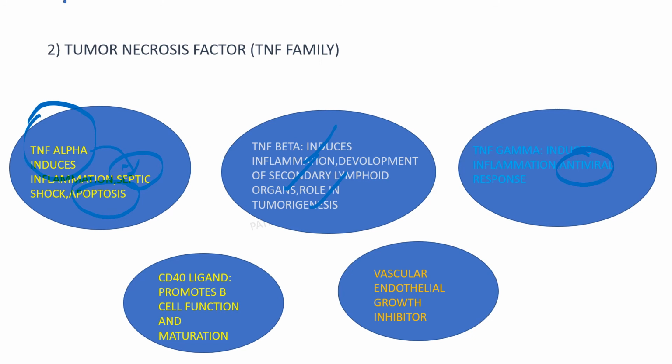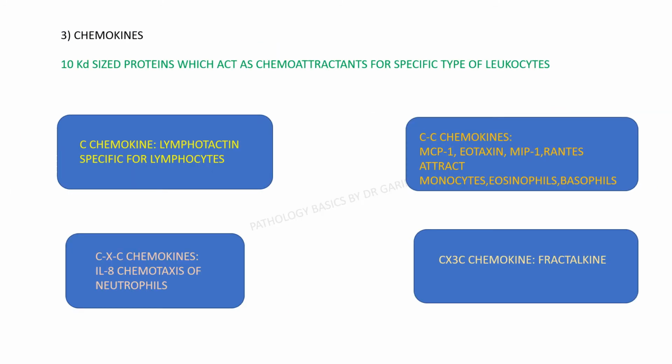CD40 ligand, you already remember, causes promotion or activation of B cell function and maturation, and last will be the one which inhibits the growth of the vessels. Third is chemokines. You need to remember chemokines are a subset of cytokines. These are around 10 kilodalton size proteins. How much are cytokines? These are around 30 kilodalton proteins in size. So chemokines are comparatively smaller proteins which act as chemoattractants.